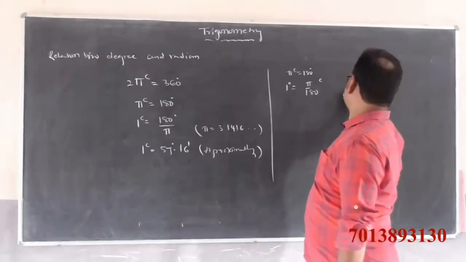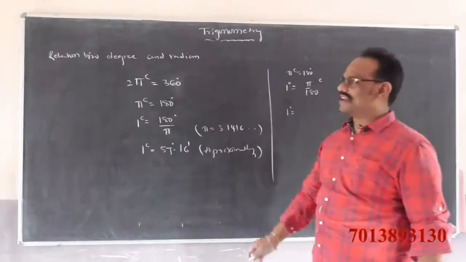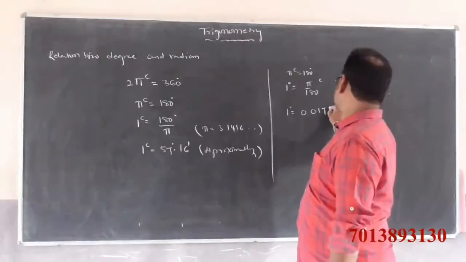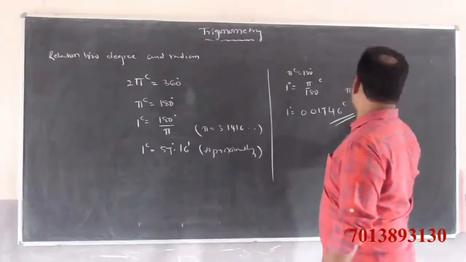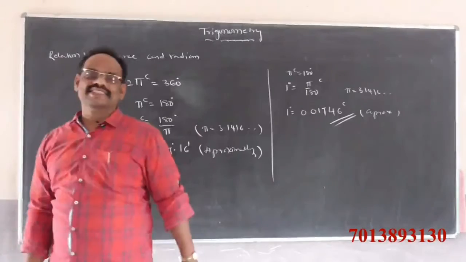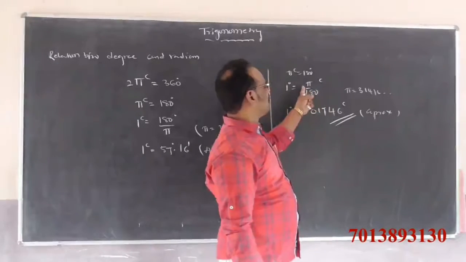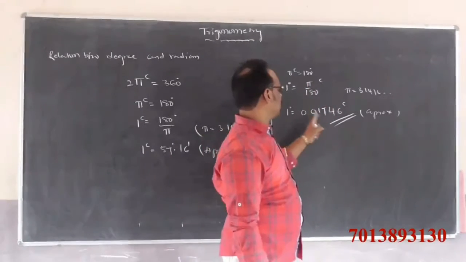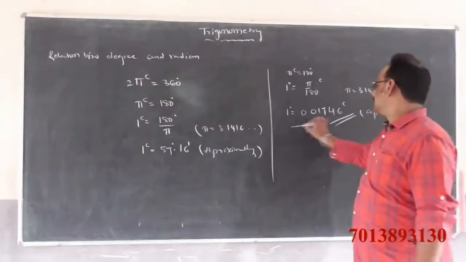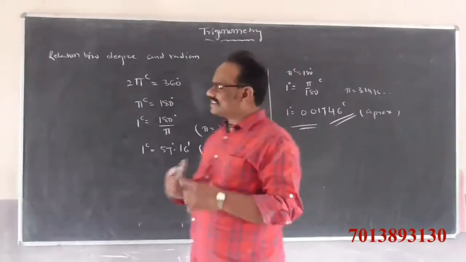If you take the pi value 3.1416 and divide by 180, 1 degree is approximately 0.01746 radians.